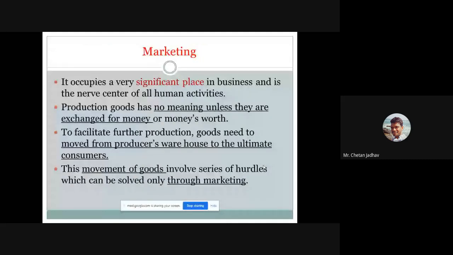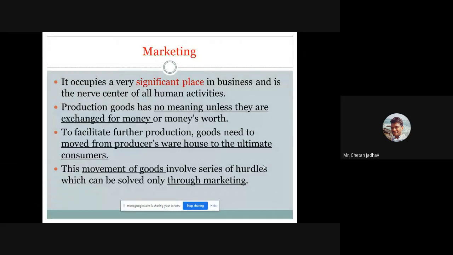Next, after financial management, we have to do marketing for selling our product. Your organization has different goals, not only manufacturing any part. A very important role is, after producing a product, how to sell it in a competitive market. So marketing is also a very important department. It occupies a very significant place in a business, and is the nerve center of all human activities.